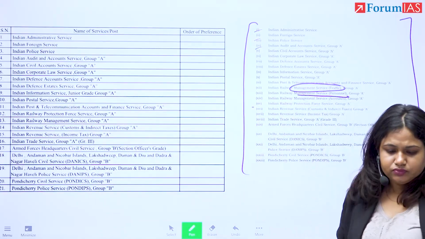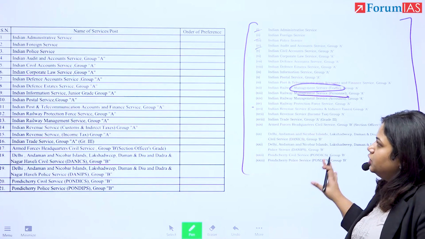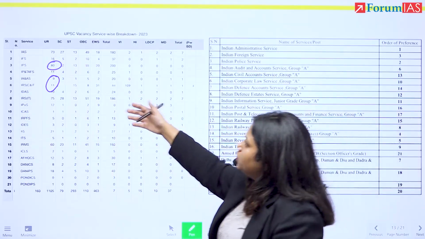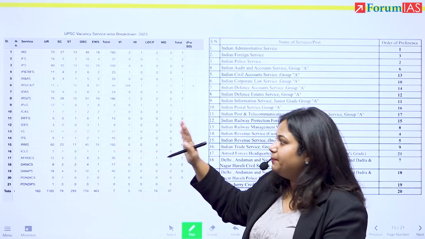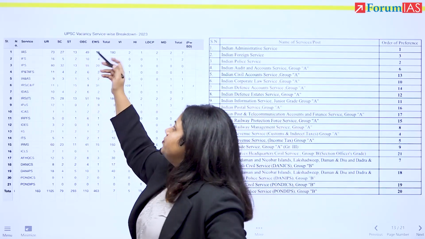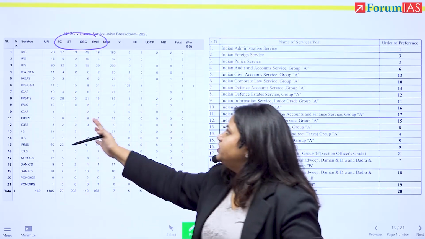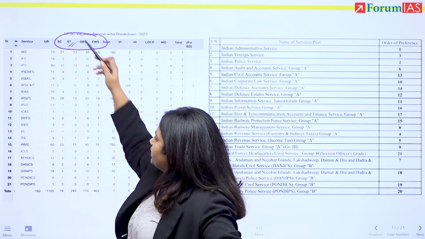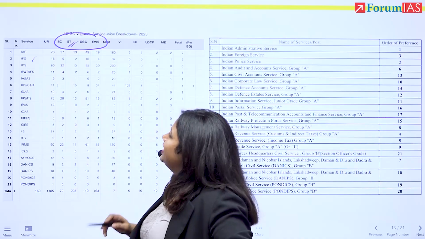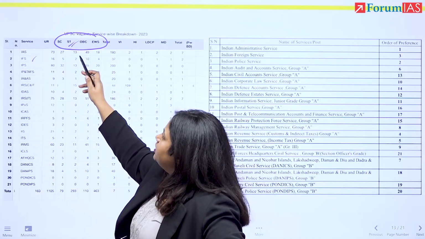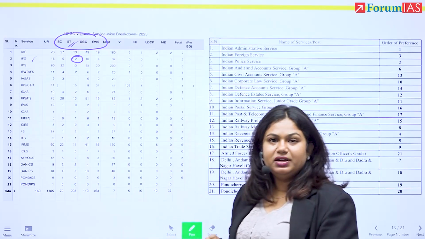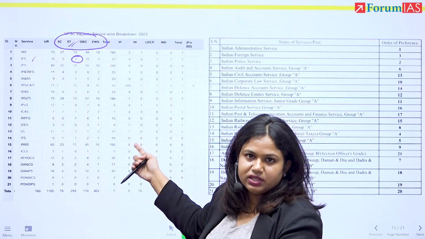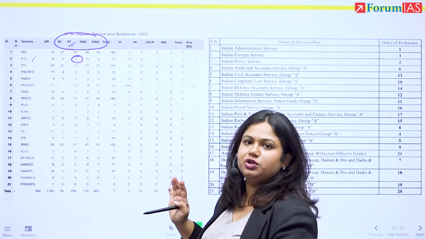Now, what you have to understand is that your order of preference, the number of vacancies that are going to be there, will be yet to be disclosed. Plus, the way that it will be allocated for people who are not from general category. All of these calculations are going to get more complicated. Say, for example, you are from ST and you want IFS. ST can get IFS even, and there are only 2 seats. That means the top 2 rankers who want IFS are going to get IFS within that system. How that unfolds is going to happen in the future.